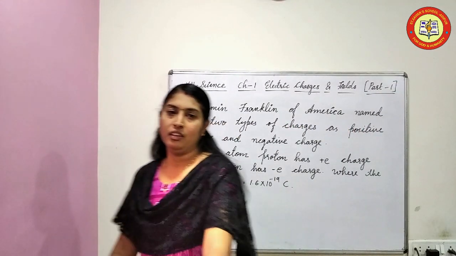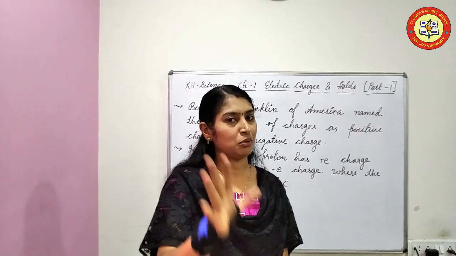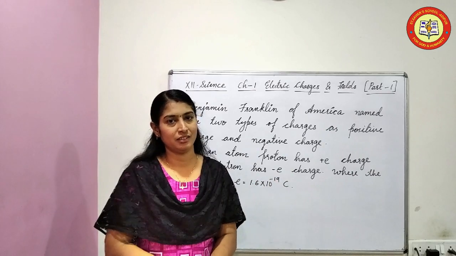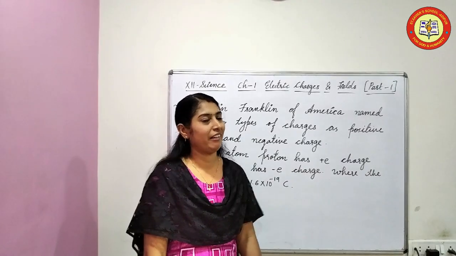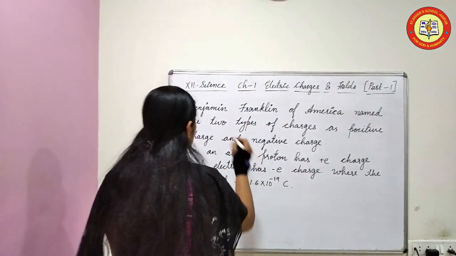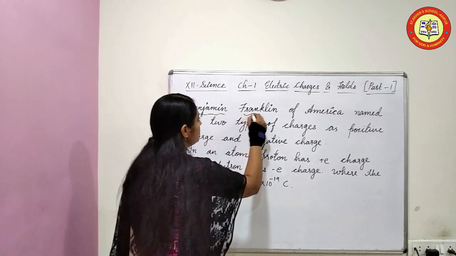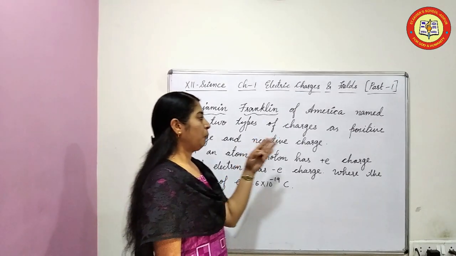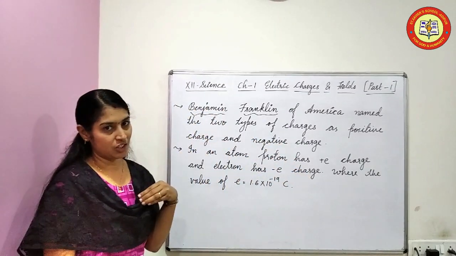Now Dufay explained that there are two types of electric charges. He had not named them. Another scientist came and named them. That one, Benjamin Franklin. He named the two types of charges as positive charge and negative charge.